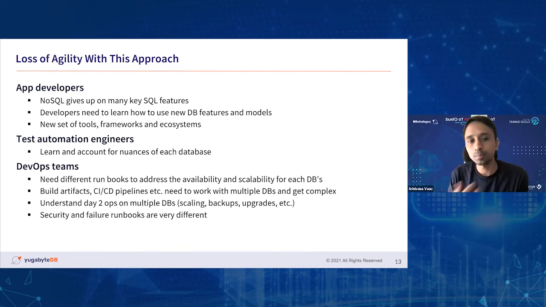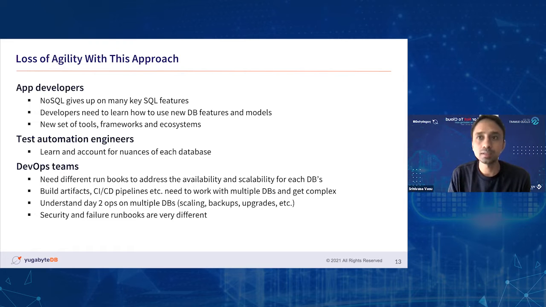And from an operations standpoint, it has rather become extremely complex now, because the runbooks and playbooks are going to be extremely different for a traditional RDBMS system and the different flavors of NoSQLs as well, right? It's no longer the same.